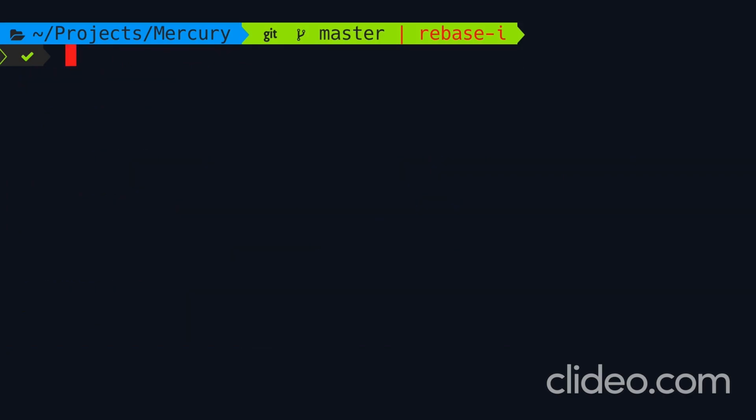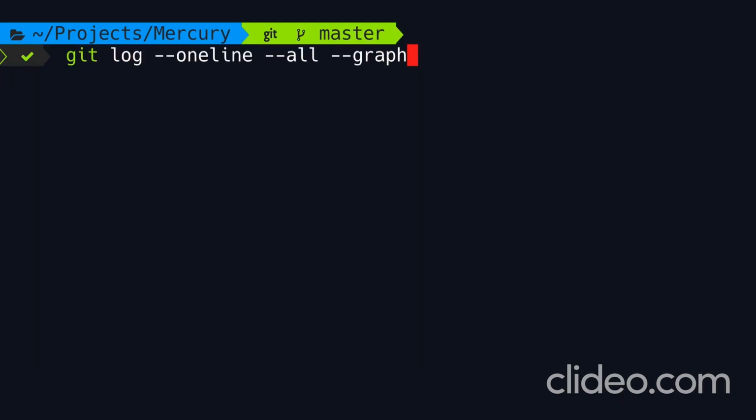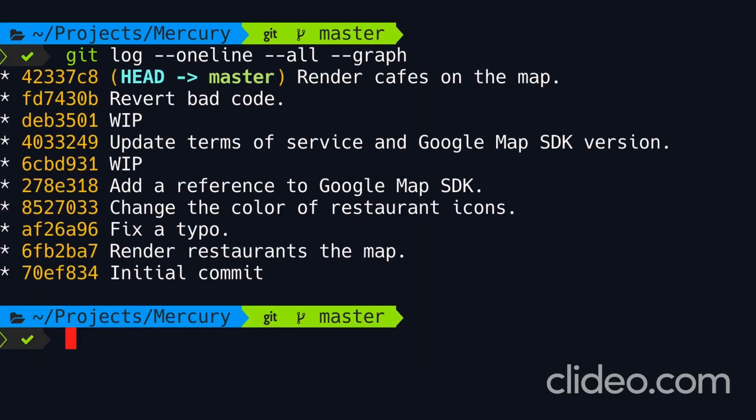Take a look. So we type git rebase --continue, or if we screw up, we can always abort the rebase operation and go back to the previous state before we started the rebase. So let's continue rebasing. Good. Now let's look at the log one more time. We have a simple clean history.